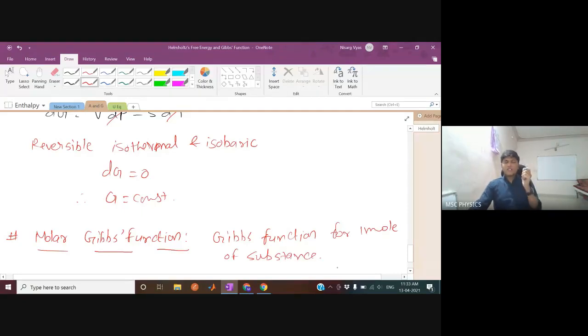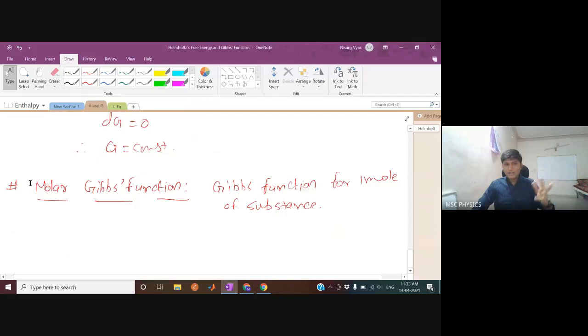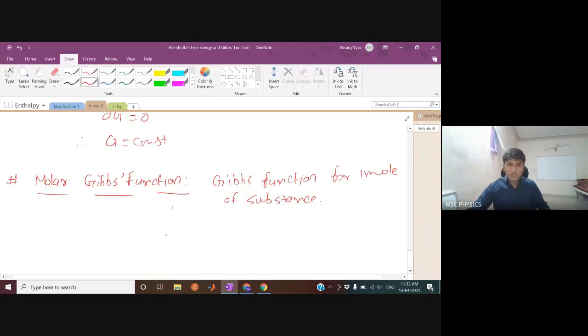Just as you defined specific heat, so it is molar specific heat or mass specific heat, anything. Those specific heats are specific for 1 mole of substance or 1 kilogram of substance, etc. In the same manner, this molar Gibbs function is also specific for 1 mole of substance. This molar Gibbs function is written as small g.